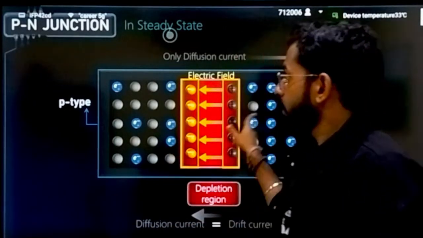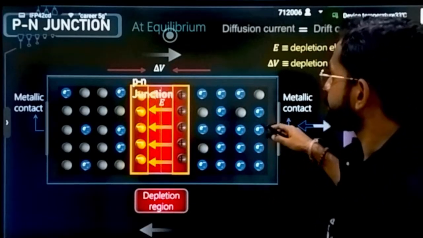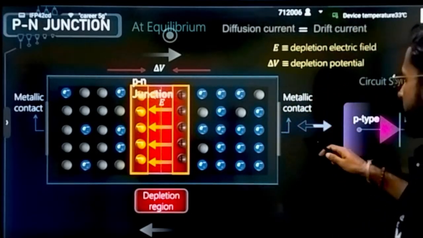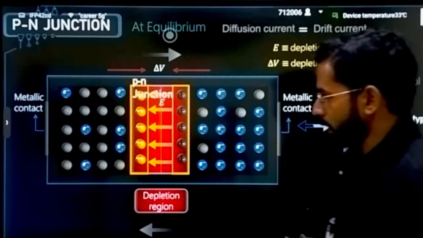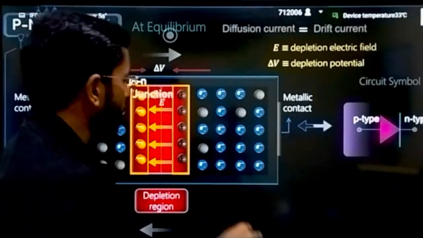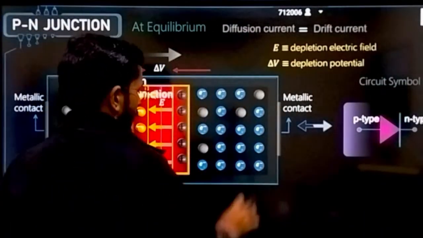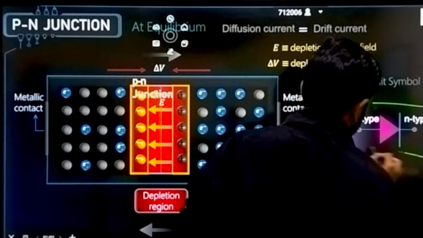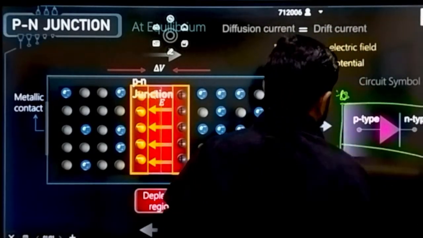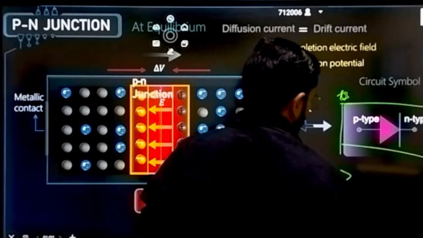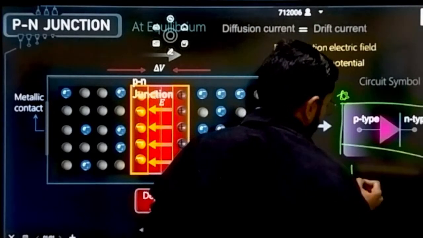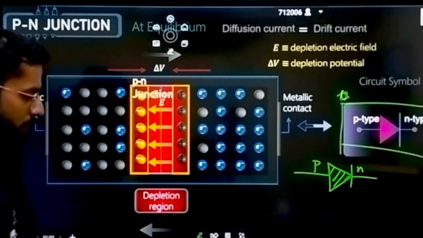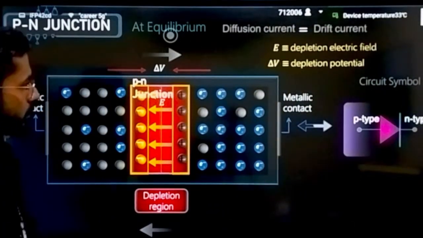Okay, at equilibrium diffusion current is equal to drift current. That will be the case. Here is the diagram, the symbol for a p-n junction diode, that you always have to remember. This is the p-n junction diode, you just make a triangle. This triangle represents the p side and this bar represents the n side. This is the p-n junction diode, correct?